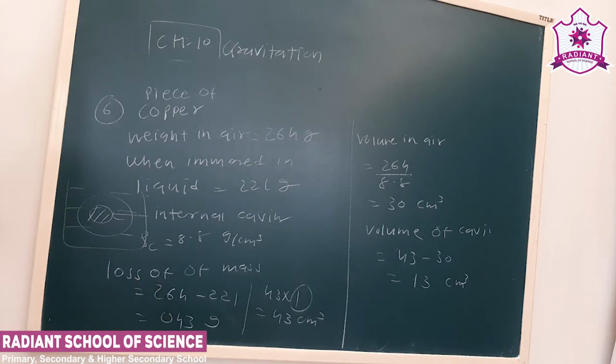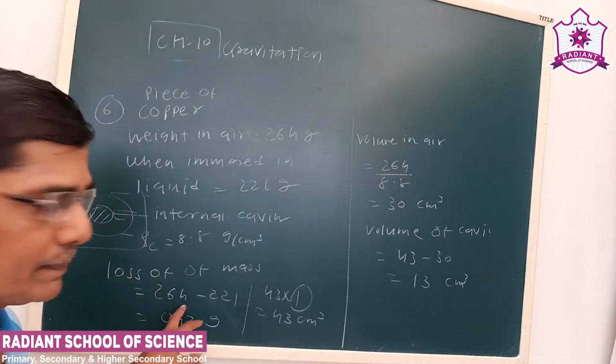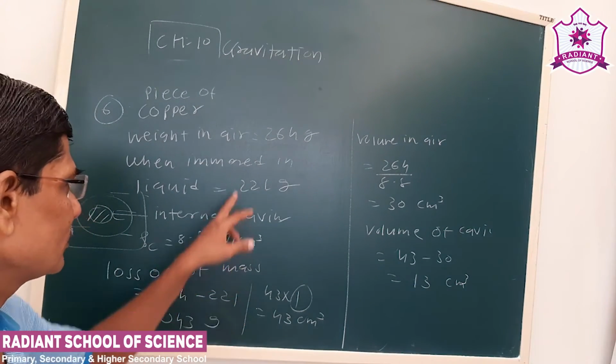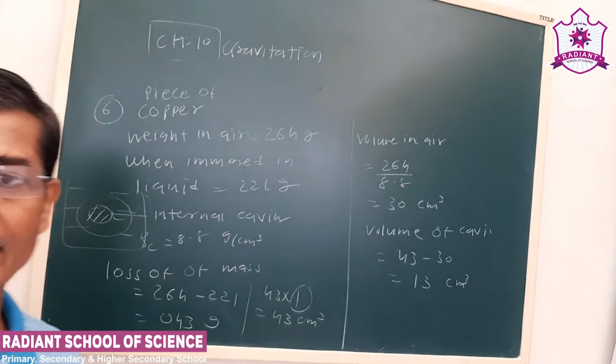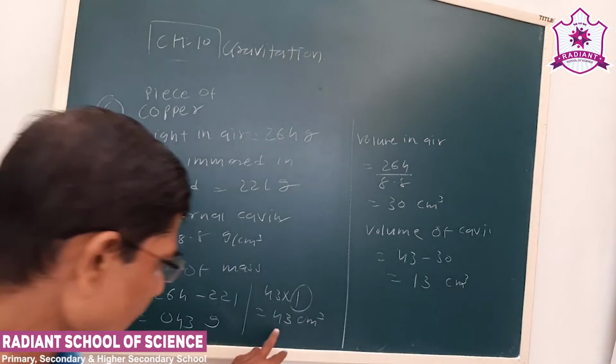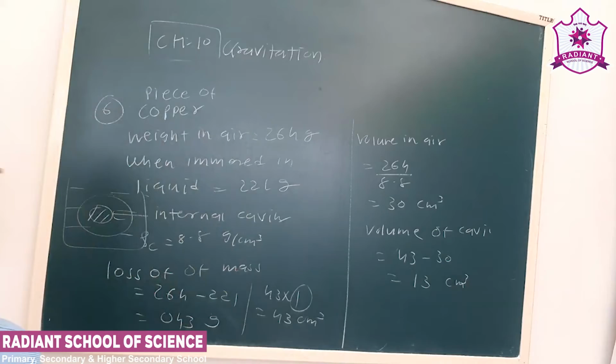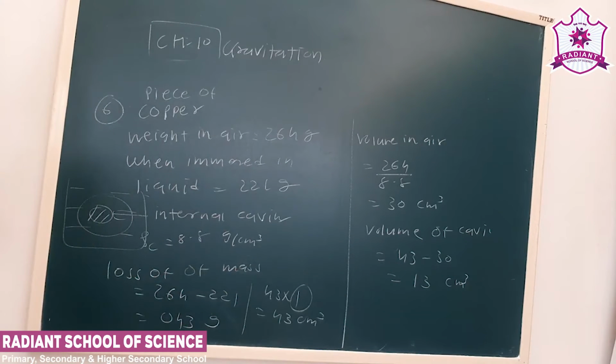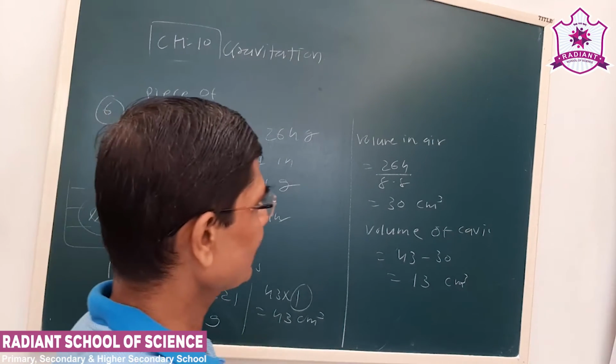Now see, when the piece of copper is immersed in the liquid, what is the loss of mass? That is 264 minus 221, multiplied by the density of water. Why? Because it is immersed in the water. That will be 43 centimeter cube.